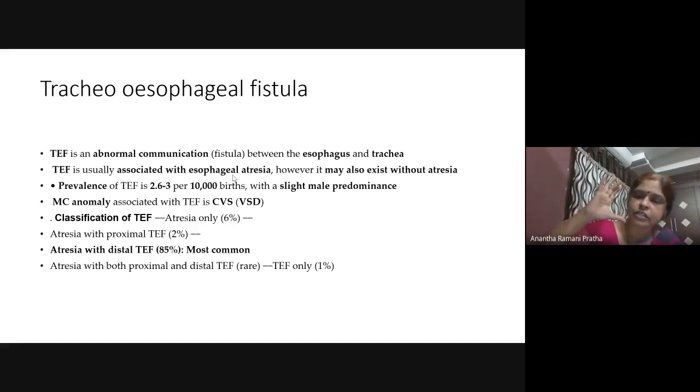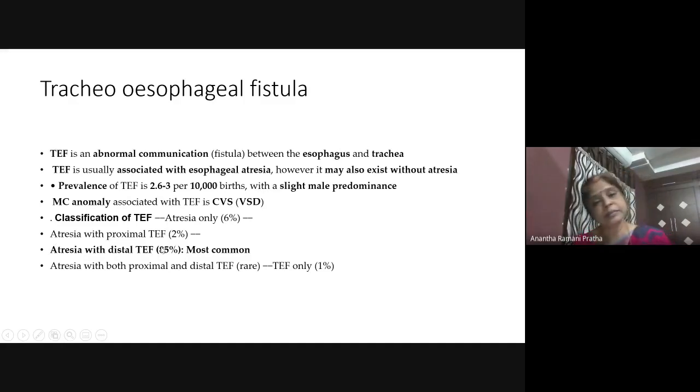You understood? Just imagine, not the entire esophagus is atretic. A segment of the esophagus is atretic. The part which is proximal is called the proximal pouch. The part of the esophagus below the atretic segment is called the distal pouch. So this may have communication, and it is classified as atresia only, meaning no fistulous communication with the trachea.